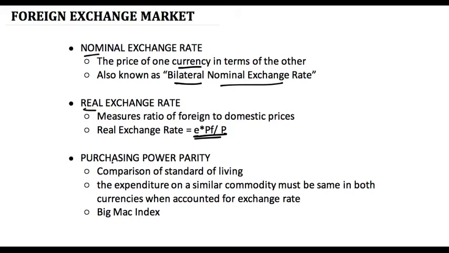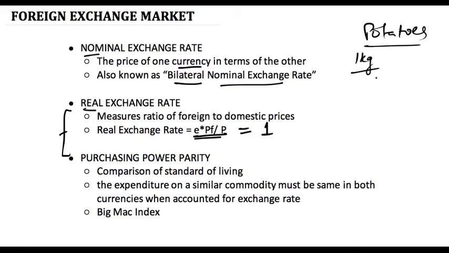The third one is purchasing power parity. There is a very slight difference between purchasing power parity and real exchange rate. Basically, purchasing power parity is a subset of real exchange rate. In short, purchasing power parity is said to exist whenever the real exchange rate is 1, which means that the price of a particular good in the foreign country is equal to price of the same good in the Indian country, in India. So let's take the example of potatoes only.